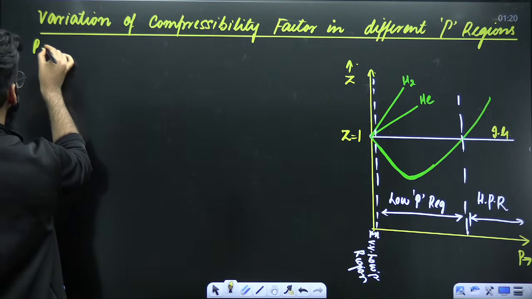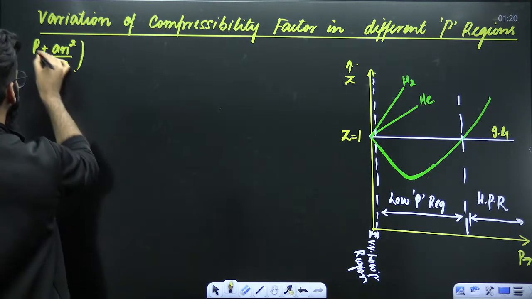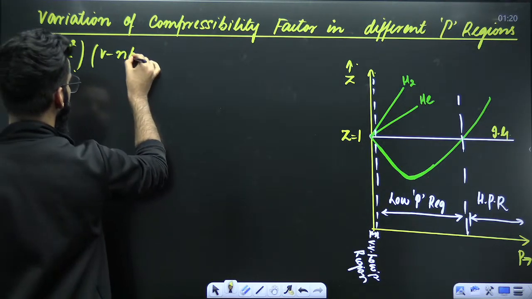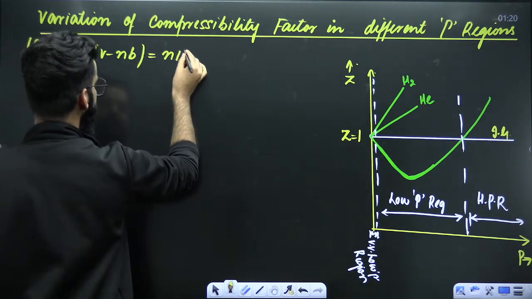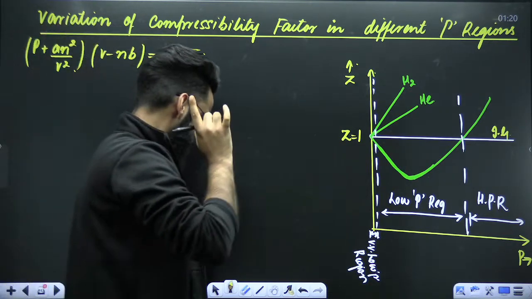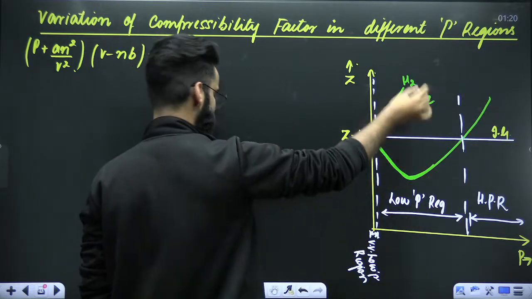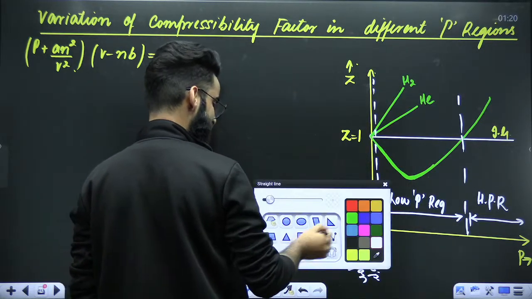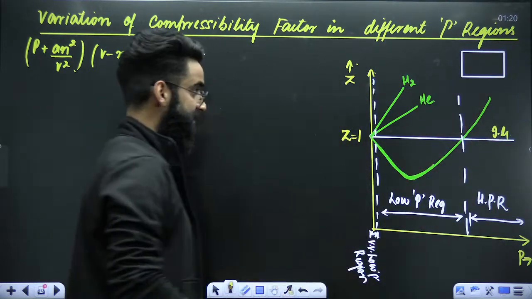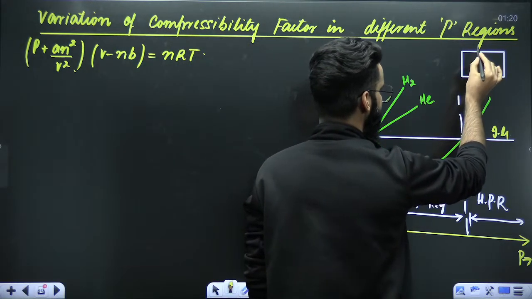The van der Waals gas equation is (P + an²/V²)(V − nb) = nRT. This is your van der Waals equation. The real gas for which I made this curve, let's say that real gas is here in this container. Imagine that there is 1 mole of real gas in this container.